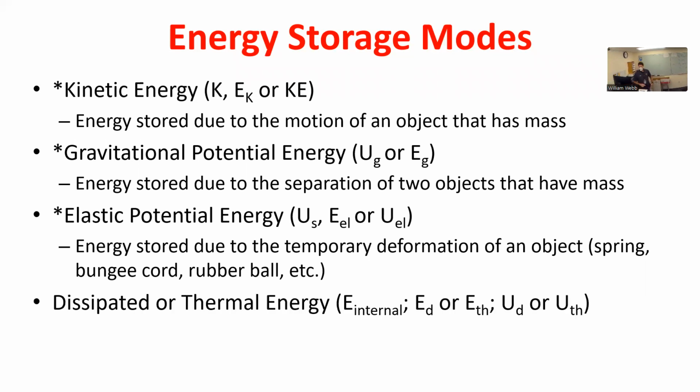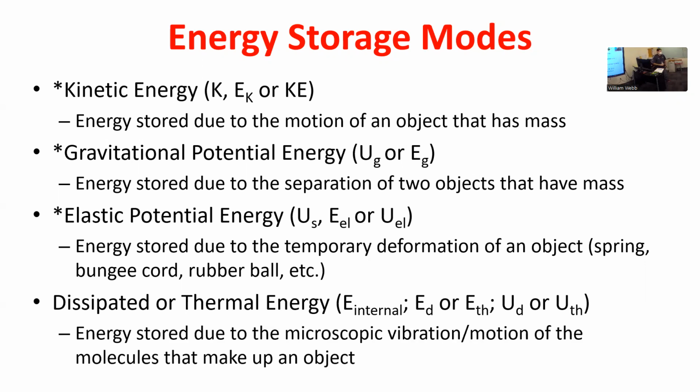And then the last one, dissipated thermal energy, internal energy, whatever version of its name you want to use, you could see a wide variety of variables for that one. College Board usually just refers to it as a phrase, as opposed to a variable, and I think in part because there isn't an equation. So you see there's no asterisk in front of this one because there is no set equation for it. You basically have to figure out, if you know what everything else adds up to, and it looks like some energy was lost, well, it's this. It's the energy that got converted into some random sort of unusable form of energy, usually heat or sound waves.